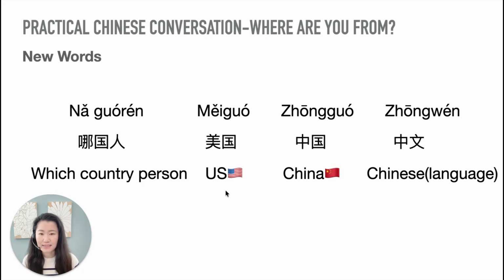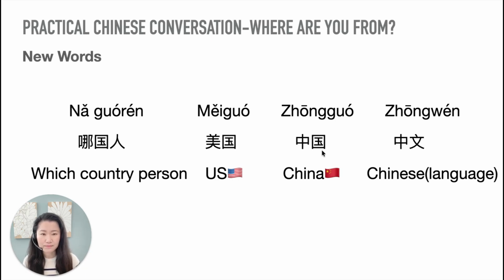The second new word is a country, US or America. 美国. The first character 美 means beautiful or pretty. The second character 国 means country, right? So 美国 not only carries very beautiful meaning, also the 美 character is mimicking America, the M sound, right? One more time. 美国. So 美国 is a country. If we want to say America's people or American, we just need to add this character 人 after it. Becomes 美国人.